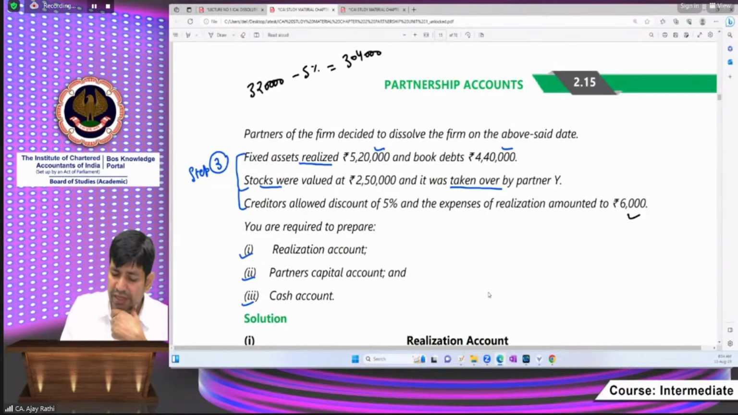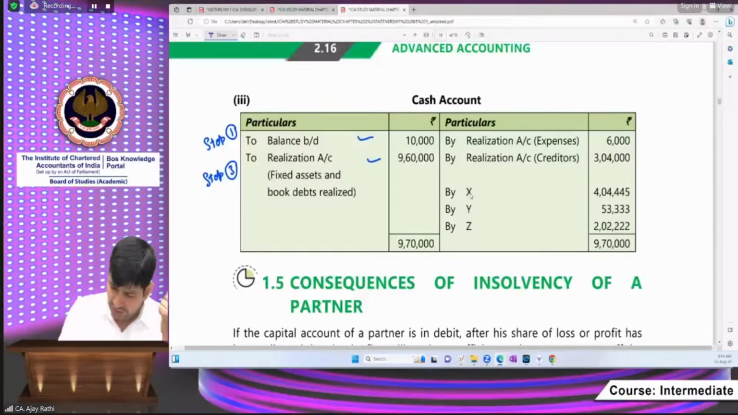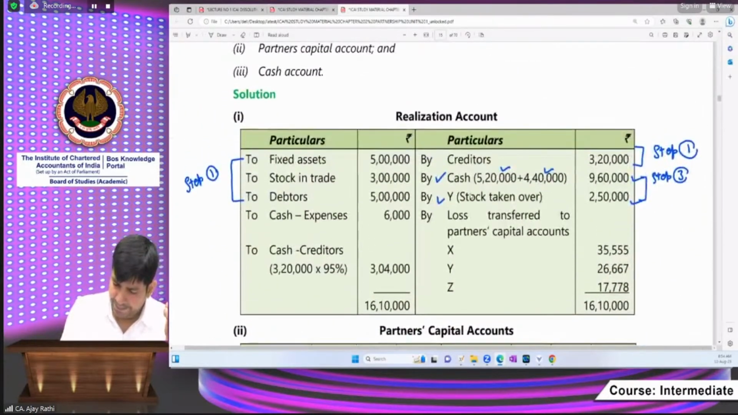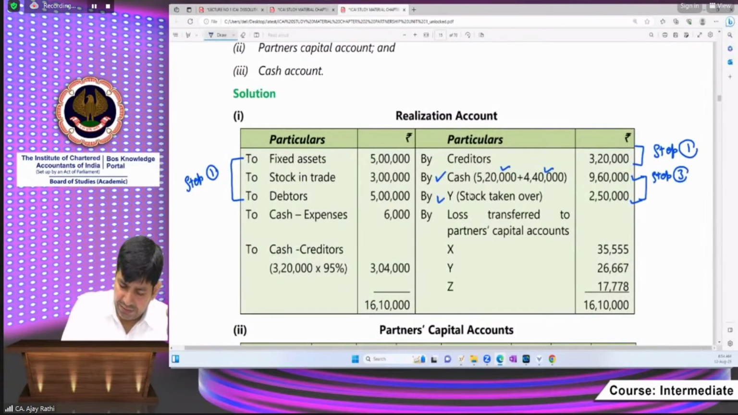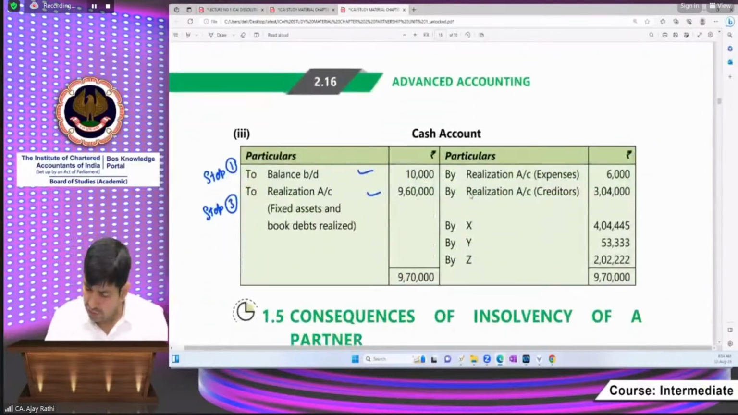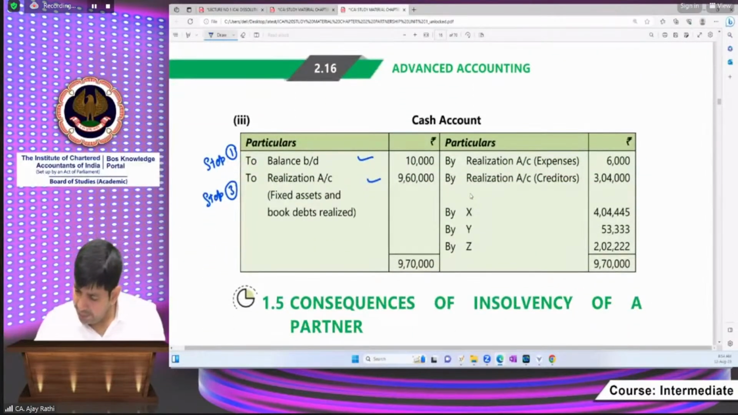Can I post it? Yes, sir. Realization account debit. This is also part of step 3. To cash and bank, that is 3,04,000, and realization expenses. Please also post the corresponding entry on the credit side of cash and bank. This is step number 3.